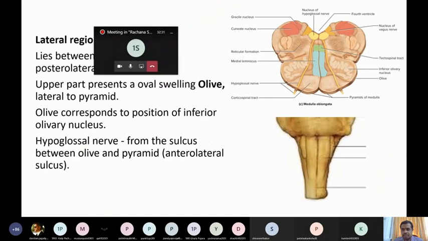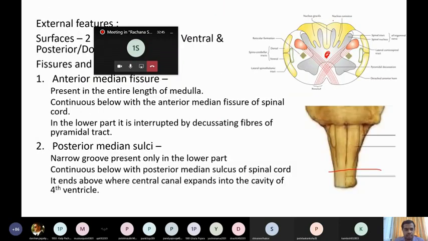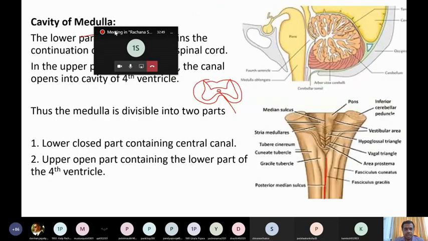So this is the section at upper part, and you don't find any such cavity here. The cavity moves behind. The cavity is here. This is the cavity. Clear? So once again I'll tell, cavity of medulla.